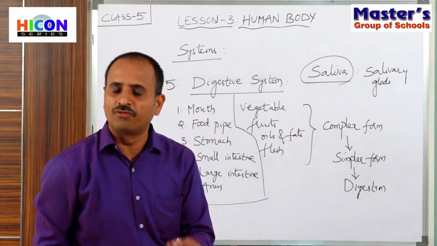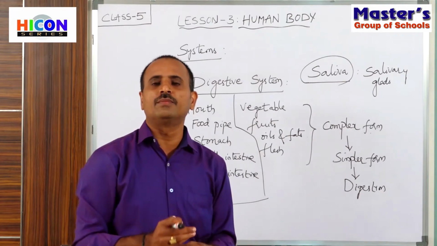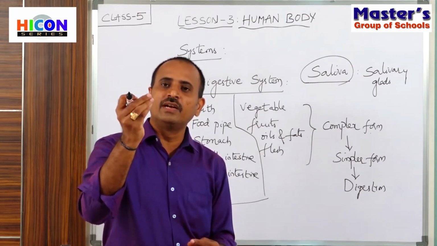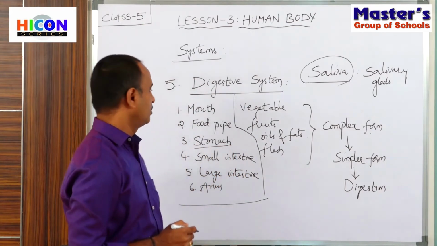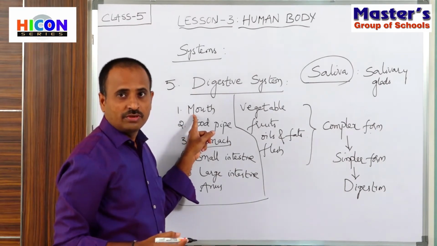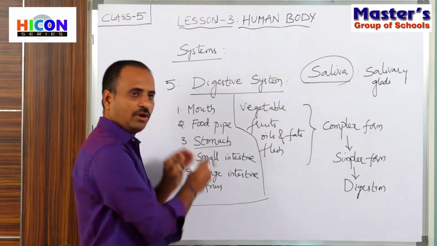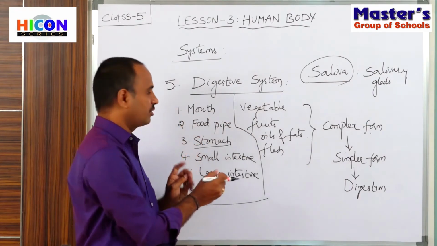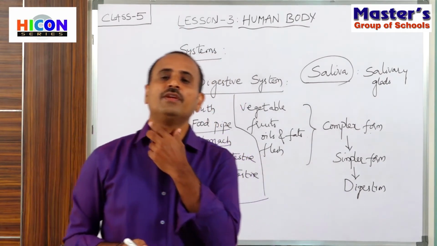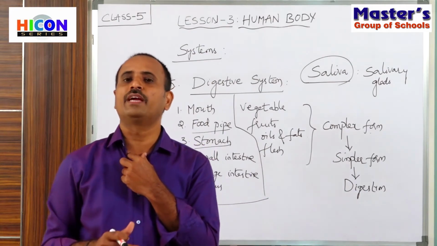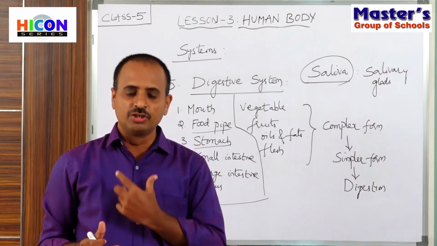While chewing, our food will mix with saliva. And from the mouth, the food will gradually come into the stomach, which is the third part. So in the first part, the mouth, we will chew the food, then the food will mix with saliva, and from the mouth it will reach the stomach through the food pipe. There are two pipes, the wind pipe and the food pipe. The eaten food, that is the food which is chewed in our mouth, will reach our stomach through